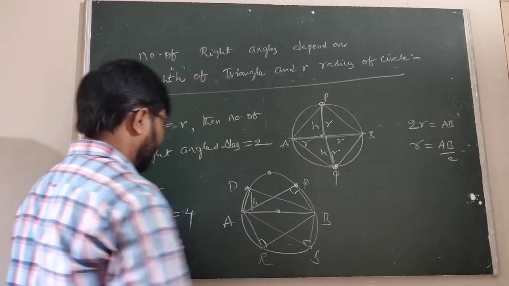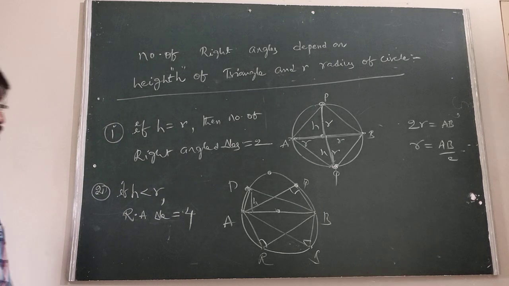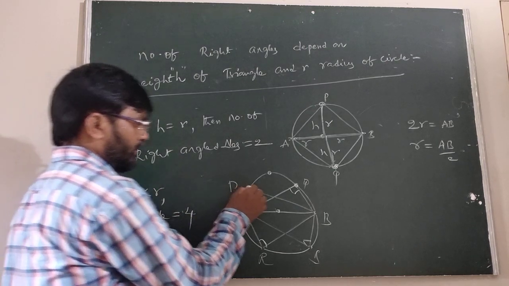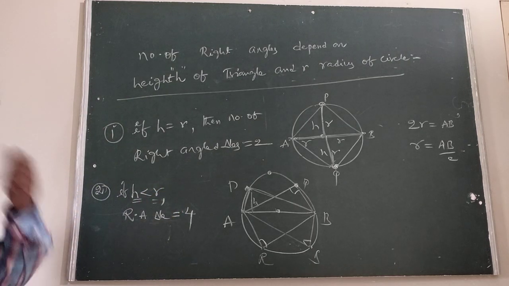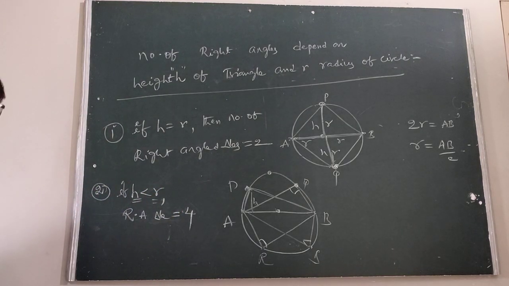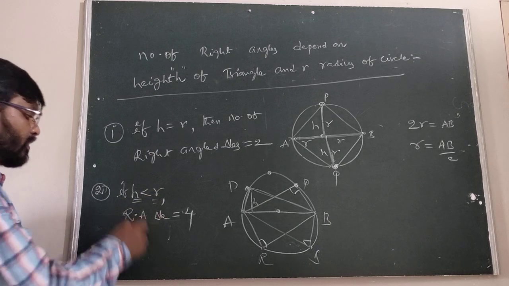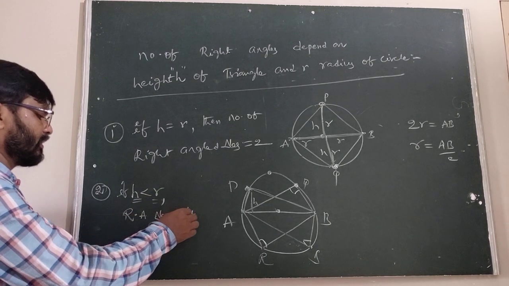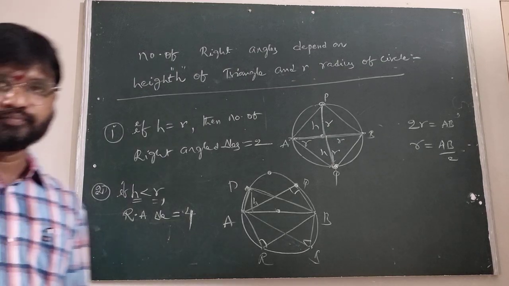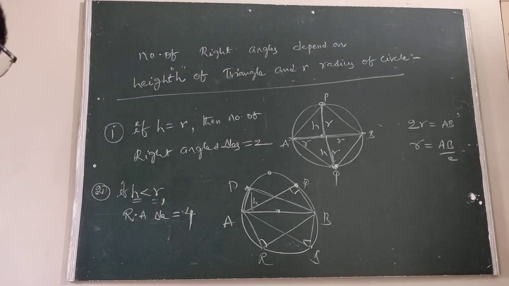The number of right angle triangles is 4 here. How many triangles are there? 4. When h is less than r, the number of right angle triangles is 4.